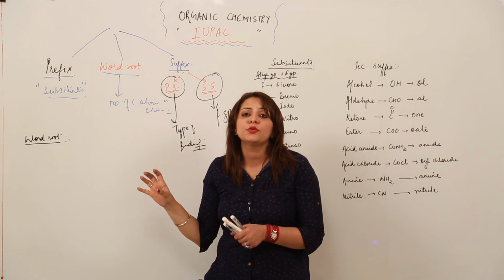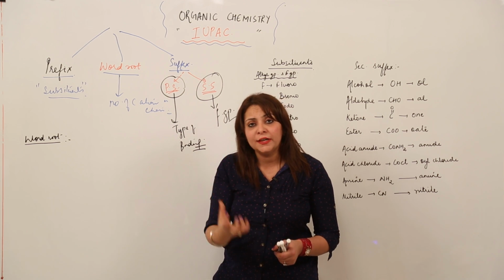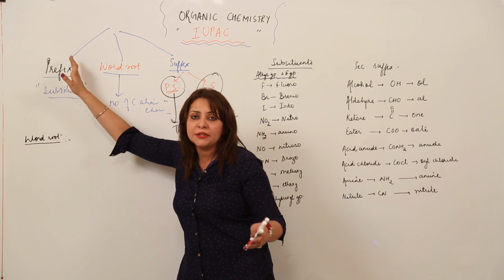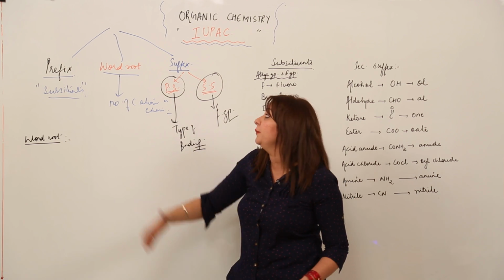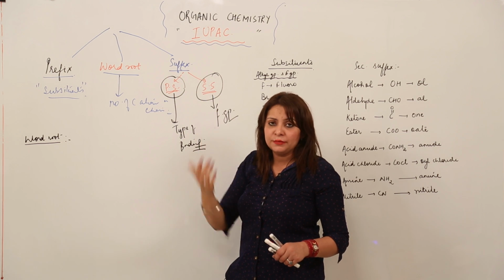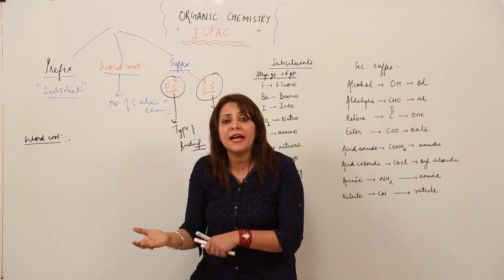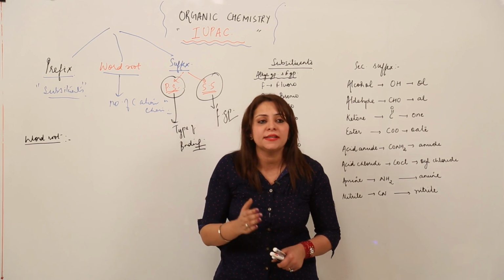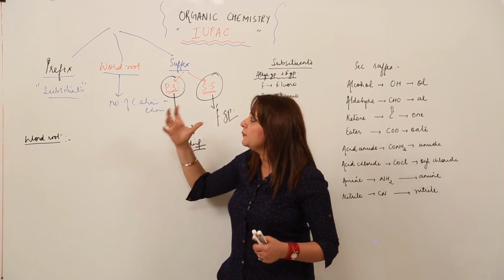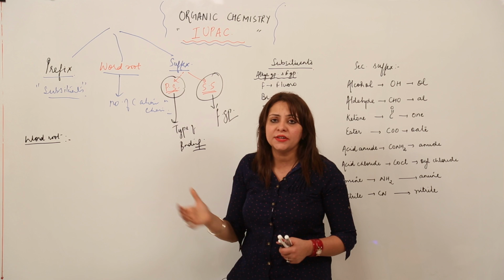In the same way, we are going to write the name. If we are going to name some kind of organic compound, we look for the prefix first. We'll write the first letter, which will form this first part. Then we'll count the carbon atoms, and it will form the word root. The third part, the ending, consists of the suffix indicating the type of bond, and if a functional group is present, then one more suffix is attached to the primary suffix, that is the secondary suffix. So this is how we are going to name an organic compound. Let us study these substituents, number of carbon atoms, primary suffix and secondary suffix in detail.